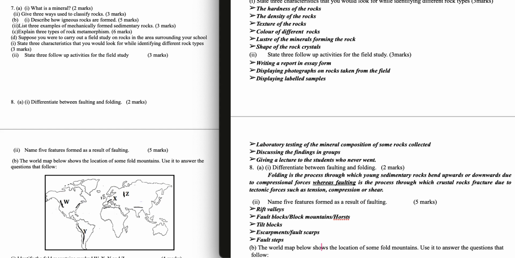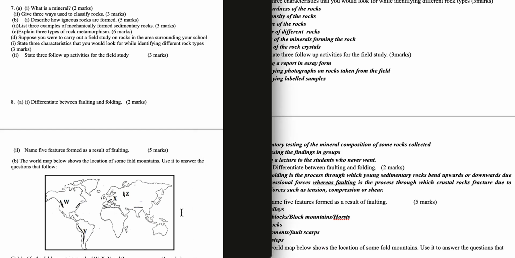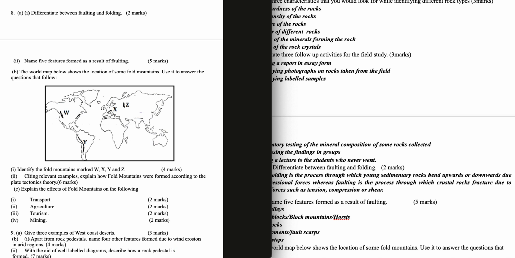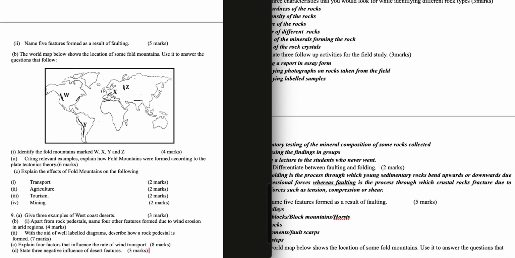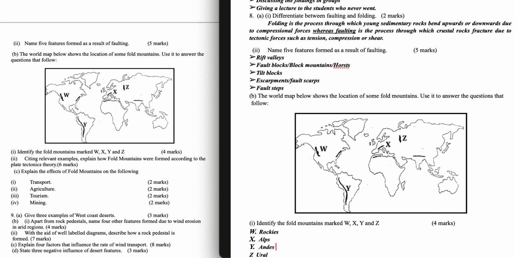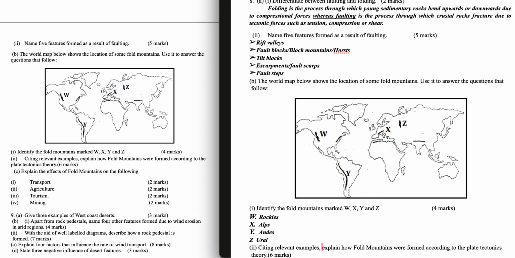Question 8b1. The world map below shows the location of some fault mountains. Use it to answer questions that follow. Identify the fault mountains marked W, X, Y, and Z. W is Rockies, X Alps, Y the Andes, and Z Euro.